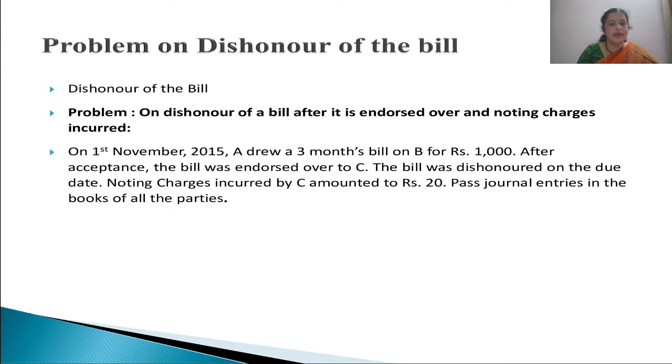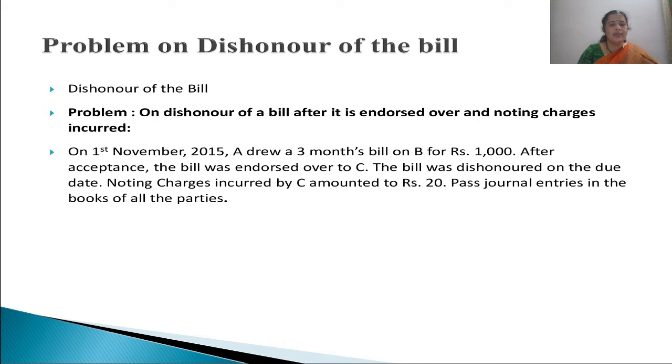On 1st November 2015, Mr. A drew a 3 months bill on Mr. B for ₹1,000. That is, A is a drawer, B is a drawee. Amount of the bill is 1,000. Duration of the bill is 3 months, and the date of the drawing of the bill is 1st November 2015. So while calculating the due date, we have to add 3 months to 1st November 2015 plus 3 days, which we know it already. This is what we call grace days.